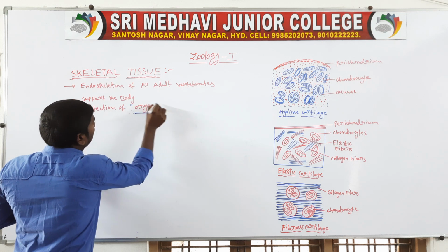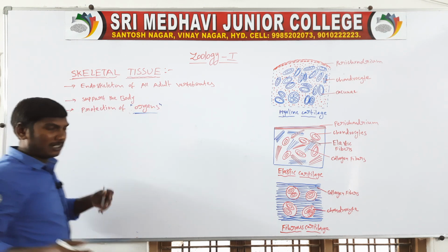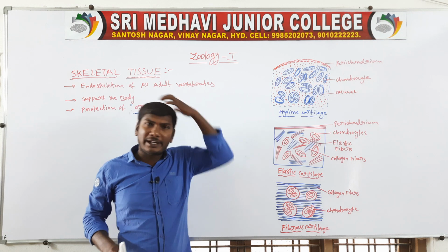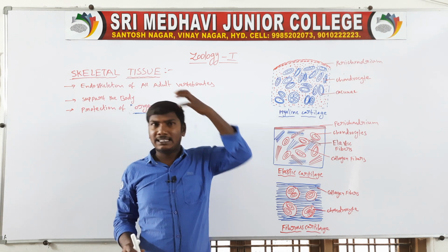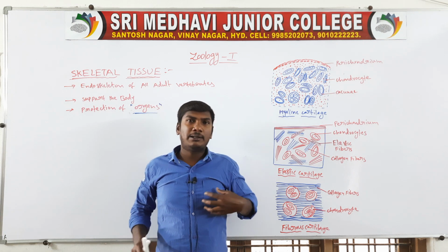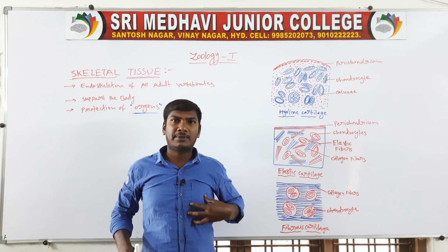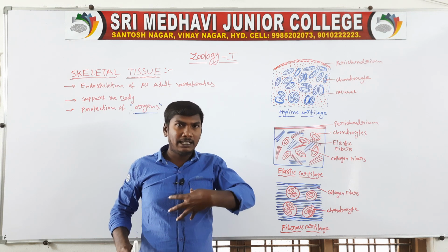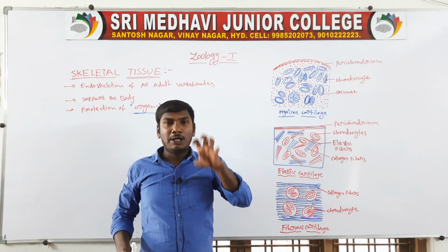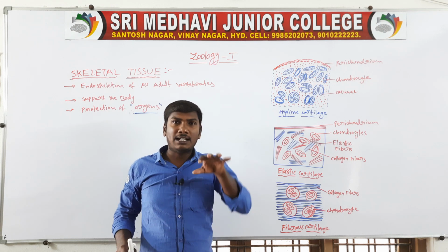The skeleton protects organs like the brain, which is protected by the skull. The heart is protected by the ribs, and the lungs are protected by the ribs. So these protect the organs of the body.